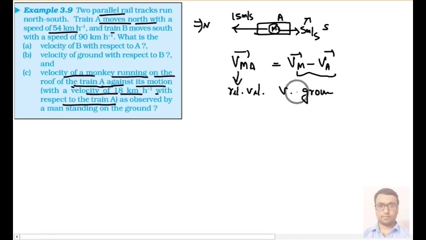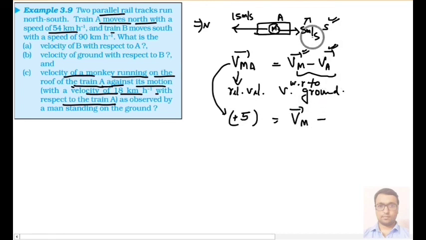The velocity with respect to train is given, that is 5, and this 5 is towards right, so we take plus 5. The velocity of monkey with respect to ground we don't know, and the velocity of train with respect to ground is 15, but it is towards left, so we take minus 15.